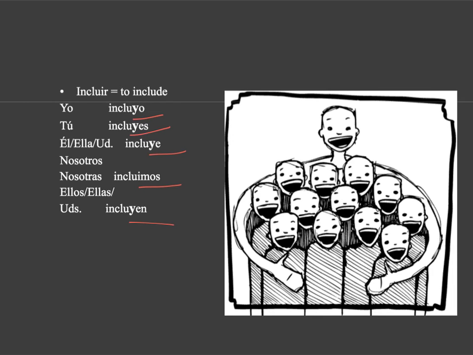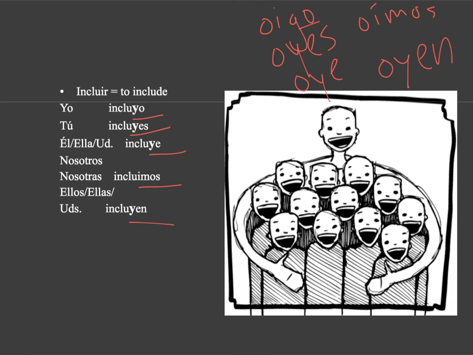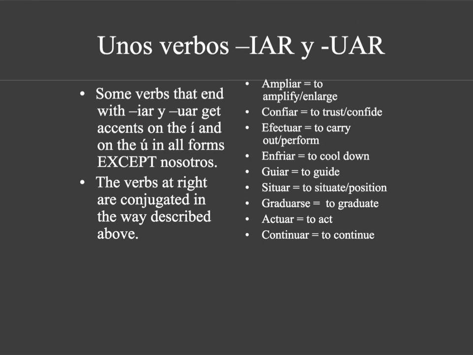Okay? You already got the forms of oír earlier, right? Oír is also in this group, but it's got a weird yo form, right? Remember, oír is oigo. In the yo form, it's a go verb. But the other forms follow this pattern. Oyes. Oye. Not with nosotros, because we don't do it there. Oímos, right? But then back here, you get a Y again. Oyen. So just remember that, okay?